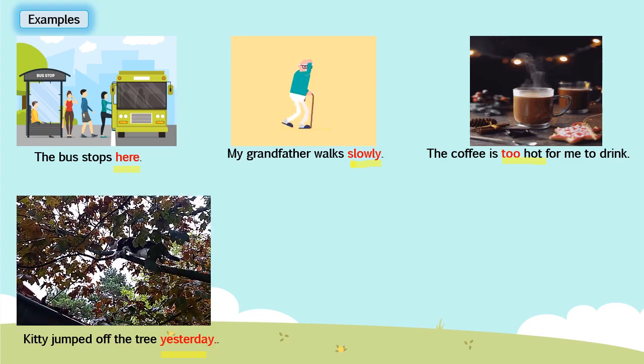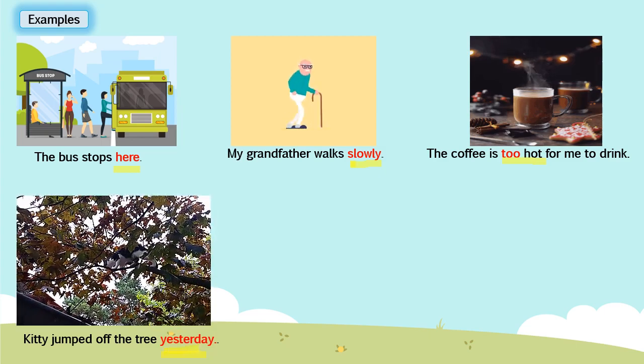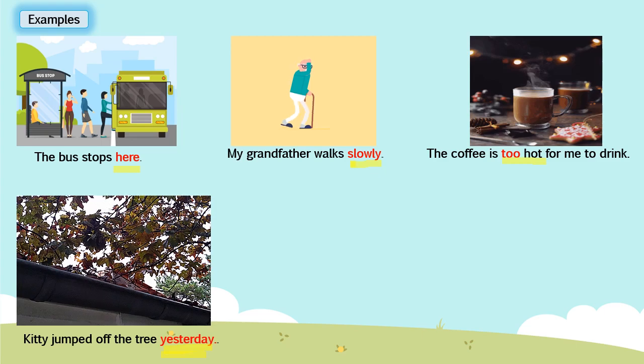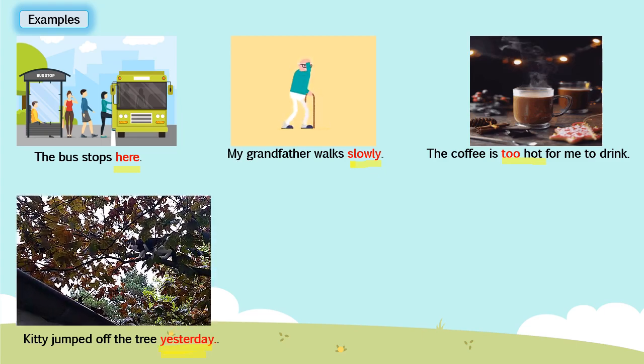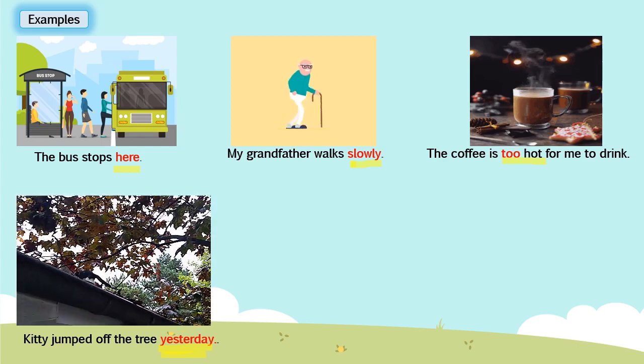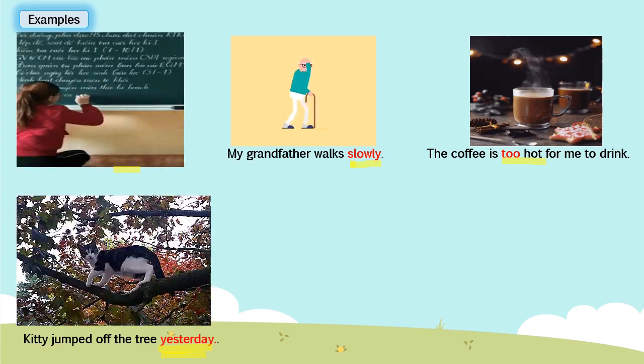So yesterday is telling about the time when Kitty jumped off. Is it clear, children? So it is the adverb of time. Now let's take one more example.